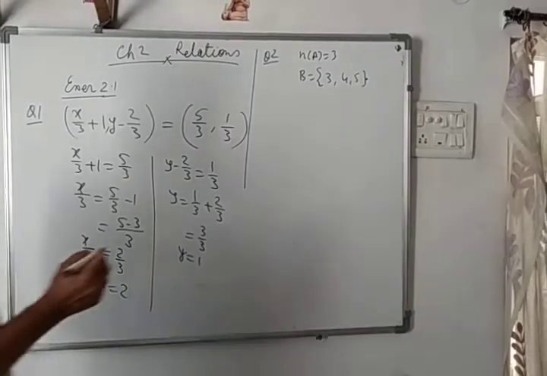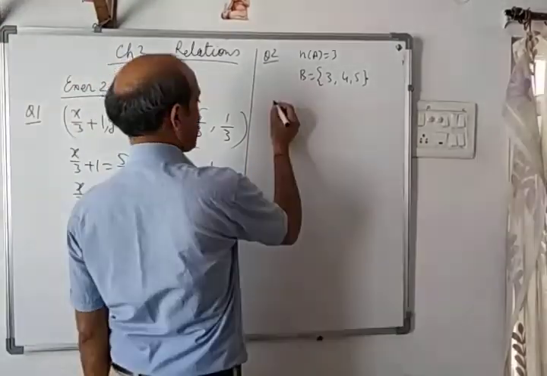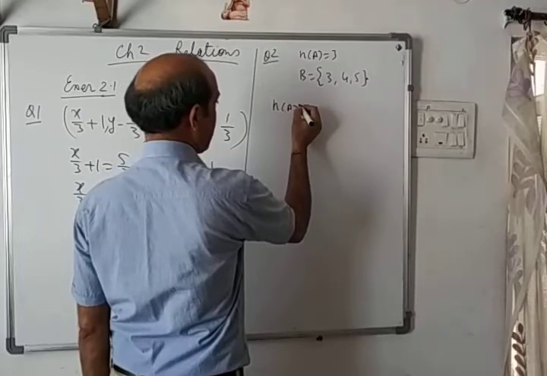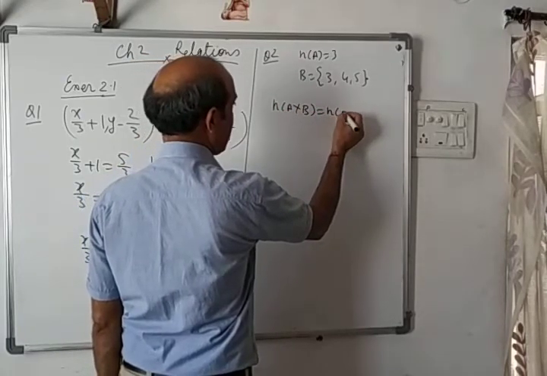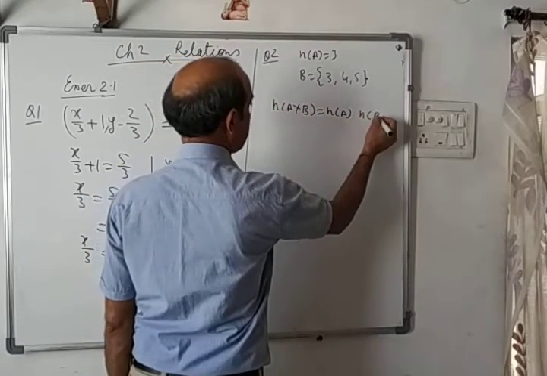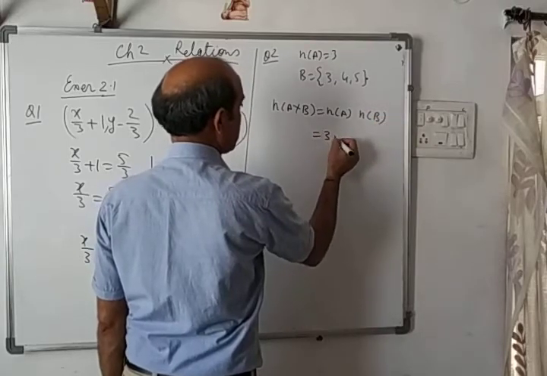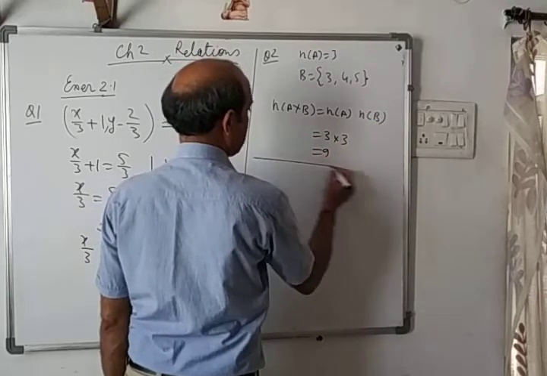Only the number of elements. So it was discussed yesterday that n(A cross B) will be n(A) into n(B). So this is 3 into 3, which is 9. Quite simple.